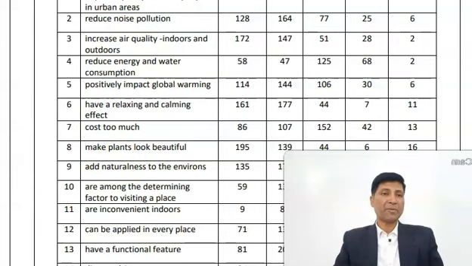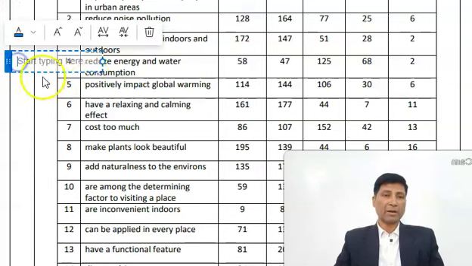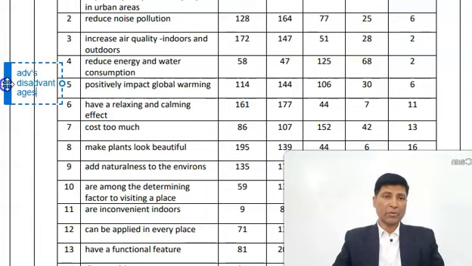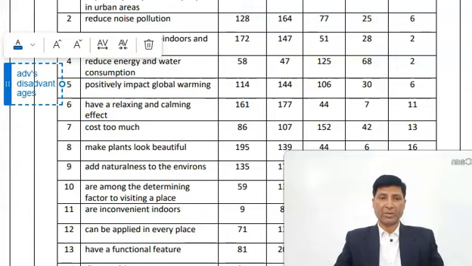So we can safely summarize this paragraph as advantages. If you have any problem, you can use single words also. Advantages and disadvantages. So this paragraph is talking about advantages and disadvantages.